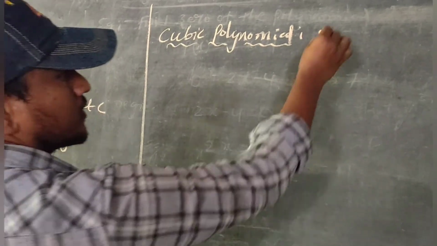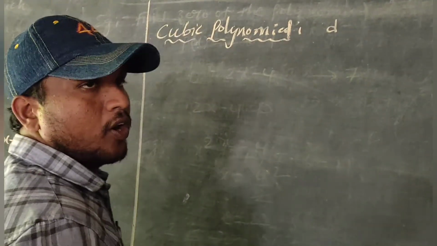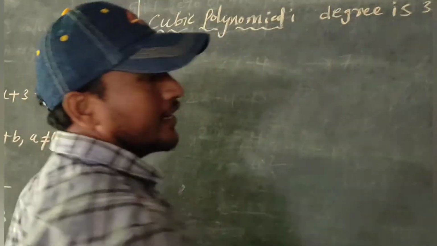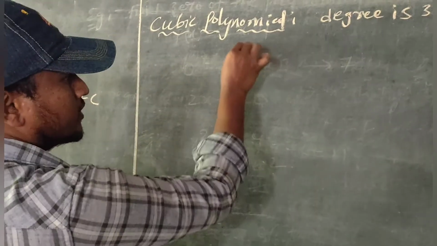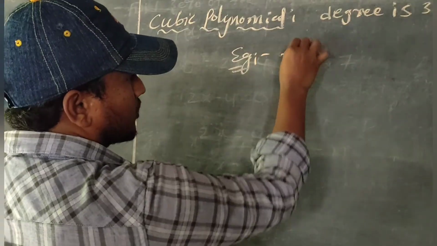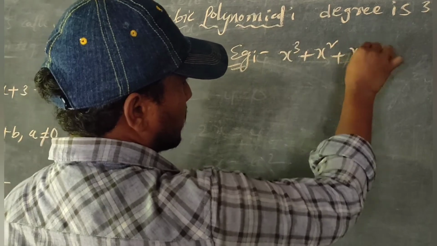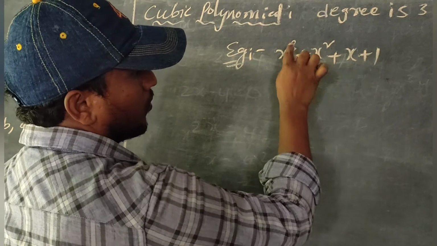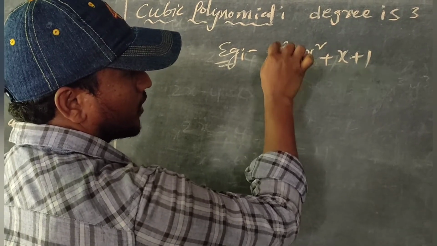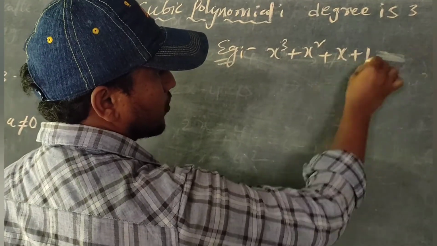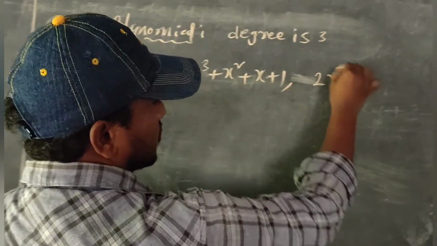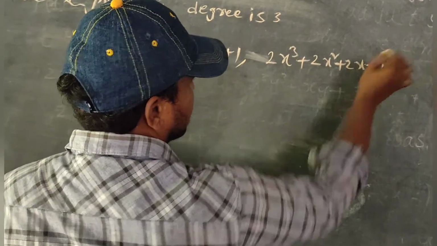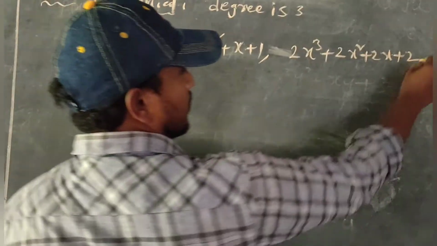A cubic polynomial is nothing but a polynomial whose degree is 3. For example, x cube plus x square plus x plus 1. The highest power of the polynomial here is 3, the degree of the polynomial is also 3, so it is a cubic polynomial. 2x cube plus 2x square plus 2x plus 2 is also a cubic polynomial, and so on.